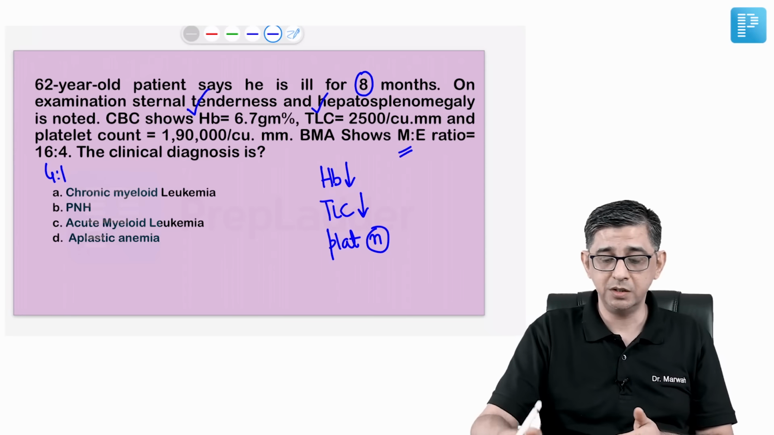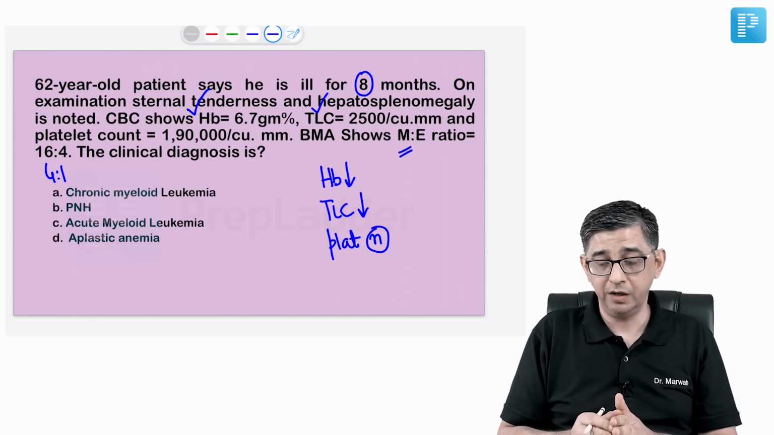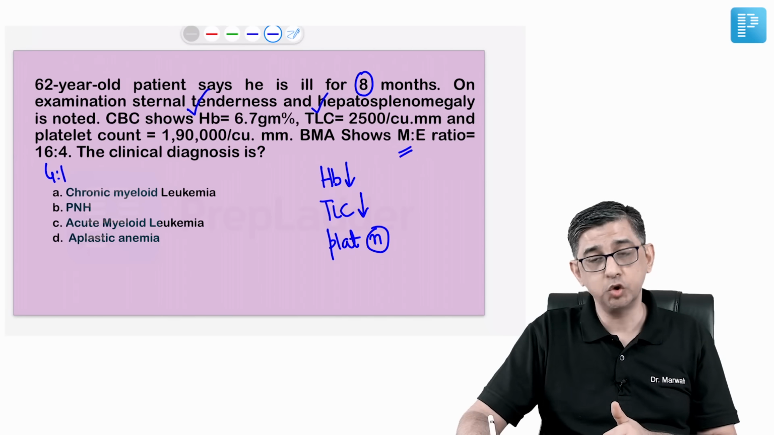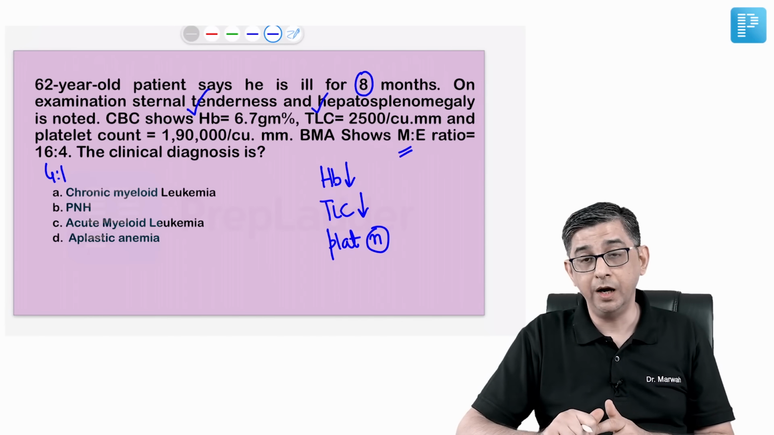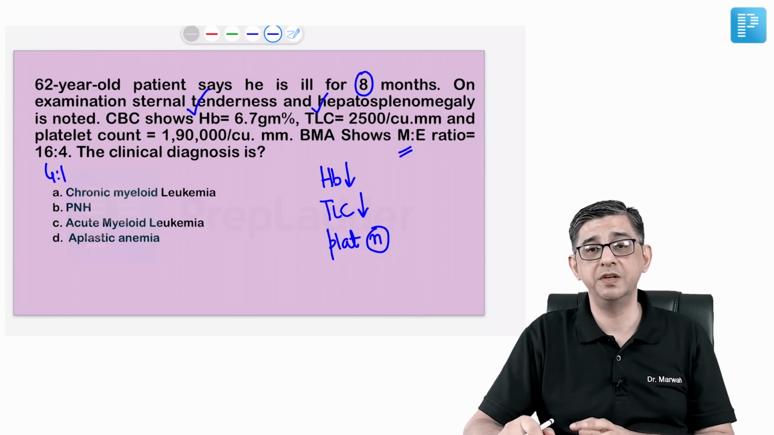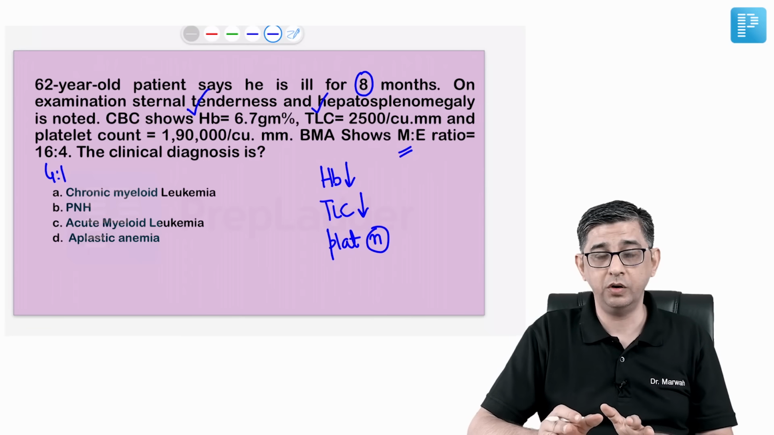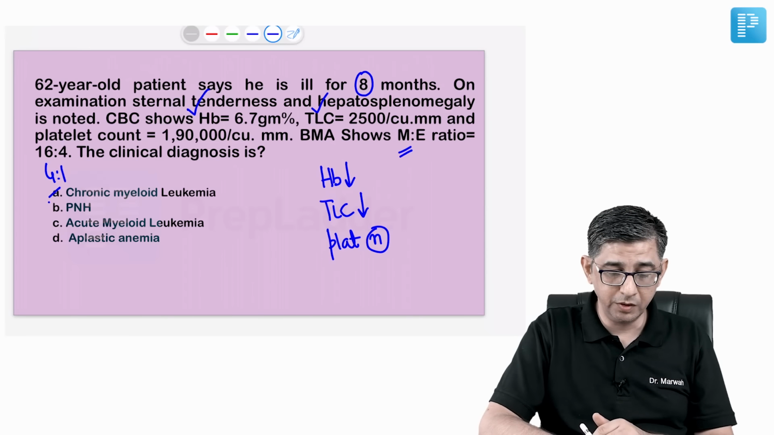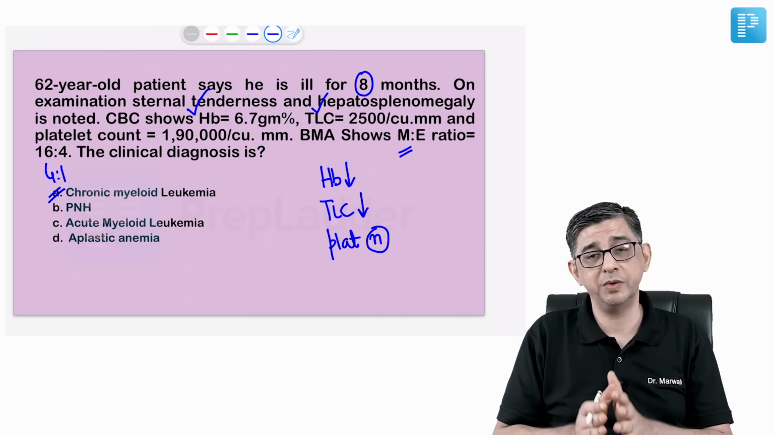A lot of people said, sir, it is 8 months, so why is it not chronic leukemia? In chronic myeloid leukemia, point number 1 is that CML usually has a TLC which is increased to, I would say, normal, and the platelet count is increased in CML. And also in chronic myeloid leukemia, you will always have splenomegaly. You don't have sternal tenderness. In the majority of cases of chronic myeloid leukemia, you will read about massive splenomegaly and you will not read about sternal tenderness. So I'm ruling out option A in this case, primarily because of two reasons. Clinically, we don't have sternal tenderness, we have massive splenomegaly there.